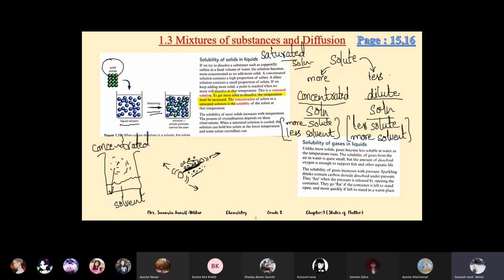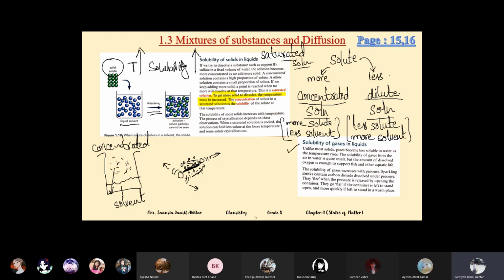So remember, the temperature and solubility, the ability of a solute to dissolve, also increases when we increase the temperature, because more solute particles can adjust in the given space.